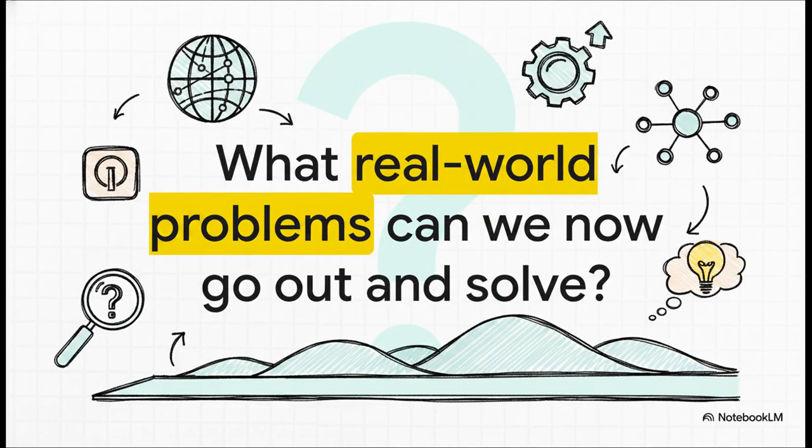So, look at how far we've come. We started by just looking for flat ground. Then we figured out how to classify it, and finally, we found this incredible property of convexity that just simplifies everything. We've basically built a toolkit for finding the best answer. And that's the big takeaway here. This ability to mathematically find the most optimal solution is a superpower. So I'll just leave you with this thought. Now that you have this power, what real-world problems are you ready to solve?